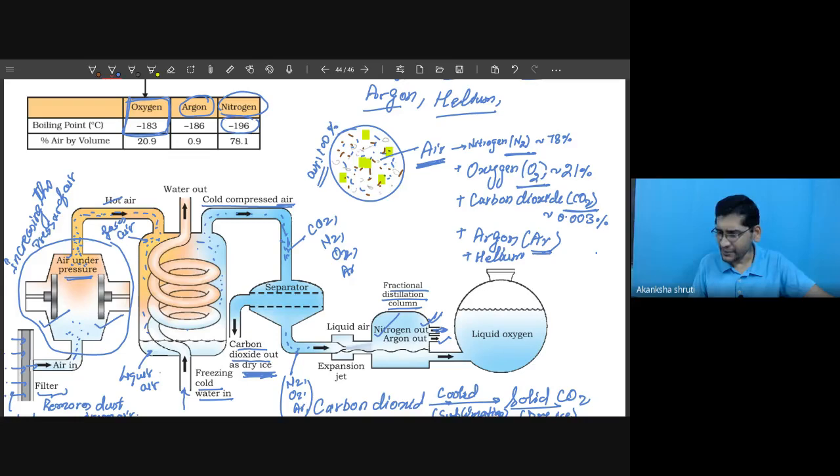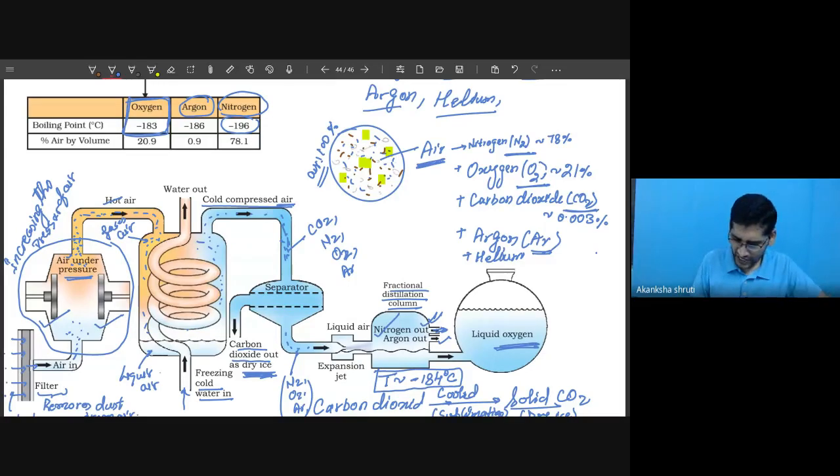But in our setup, or in your book, this oxygen is separated as liquid oxygen. So the important thing here is that the temperature is maintained around minus 184 degrees C, so that liquid oxygen is obtained.